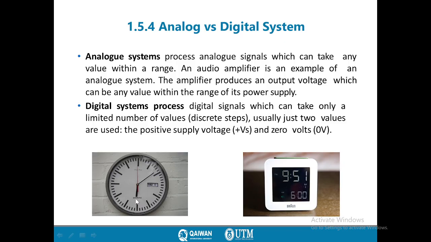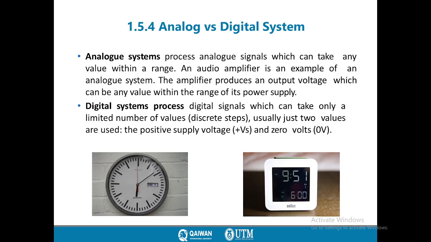Like this clock, we have different values for this needle. For example, we have 1.1, 1.111. So whatever we pick, we can see the smallest signal and smaller signal.